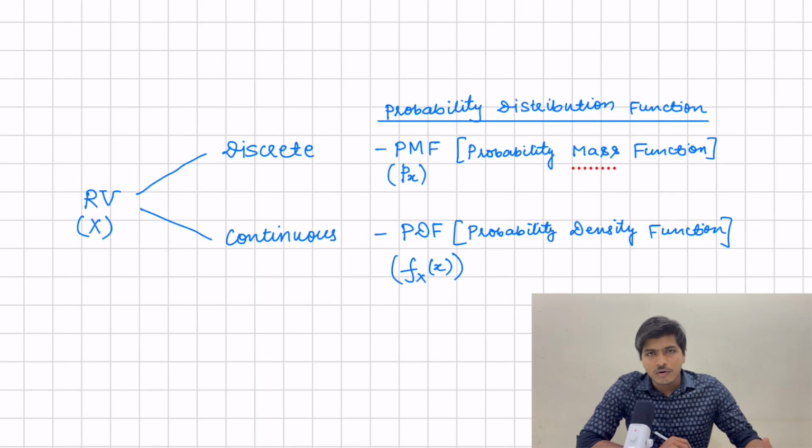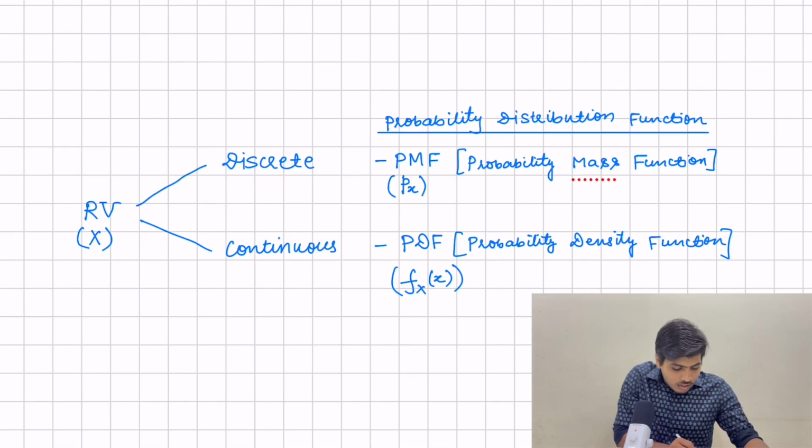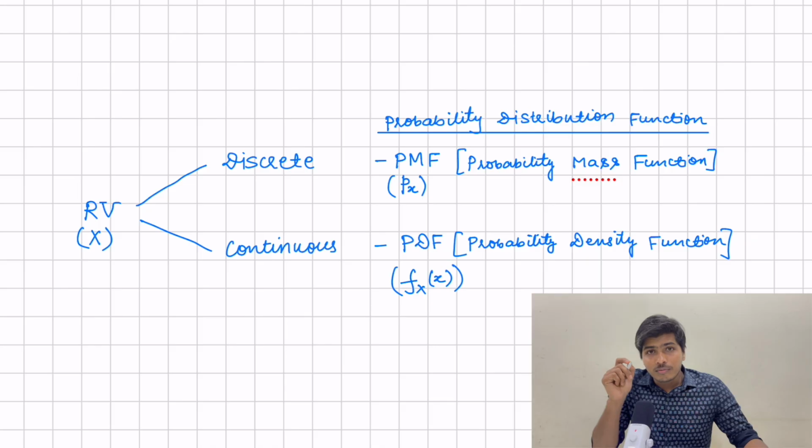Let's go deep dive into the mathematical form of the expectation of a random variable. Before going into the mathematical form, let me introduce two basic concepts. One is the type of random variable. There are two types: discrete random variable and continuous random variable. Another concept is the underlying probability distribution function.